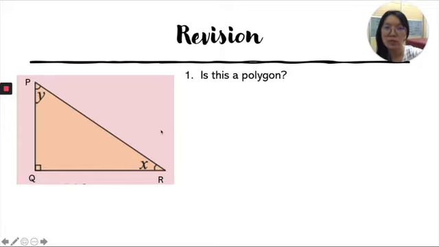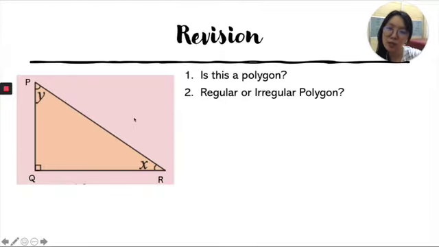First question, is this a polygon? What is a polygon? Poly means many, gon means angle. So a polygon has a definition: it has to be 2D on a plane, all the sides have to be straight, and it has to be closed. Yes, this is a polygon.